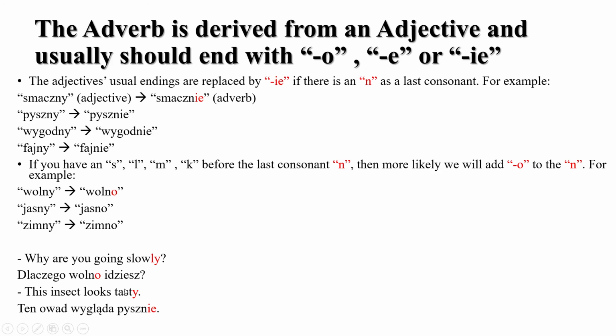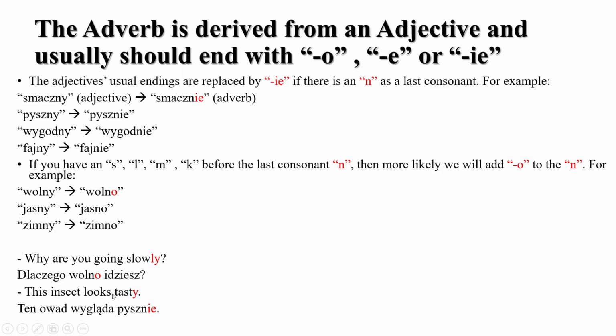Okay. And I would like to shine light on something here. Sometimes, if you want to use the adjective in this case, you would just say ten owad jest pyszny or pyszne. So you would put this form here only if you have an auxiliary verb here, which is ten owad jest. This insect is tasty.